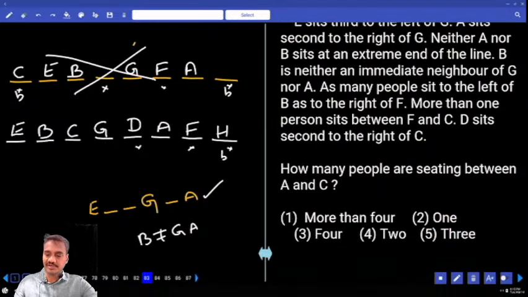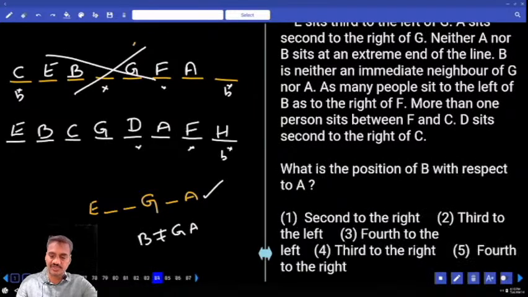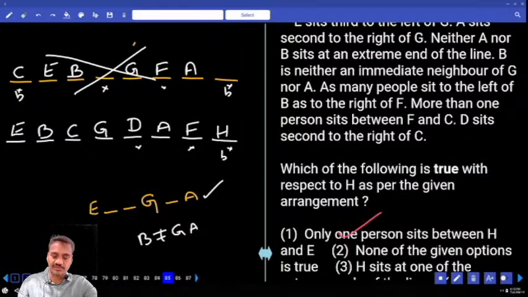And how many people are in between A and C? In between A and C there are only 2 people, choice for 83. And what is the position of B with respect to A? B with respect to A, 1, 2, 3, 4, 4th to the left. And 4th to the left, that is choice 3, 84.